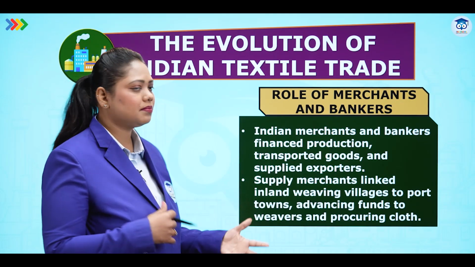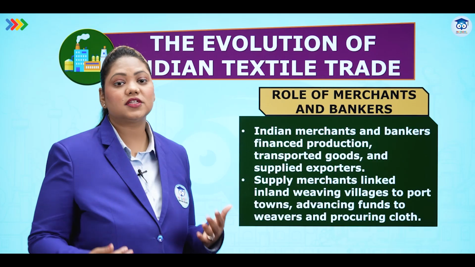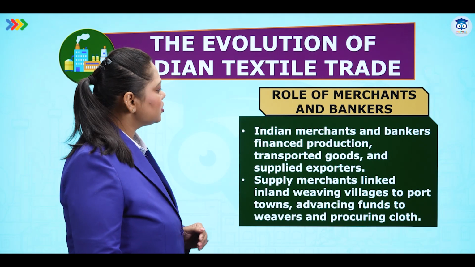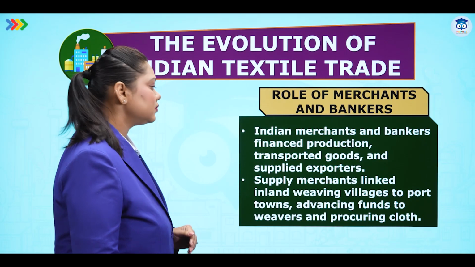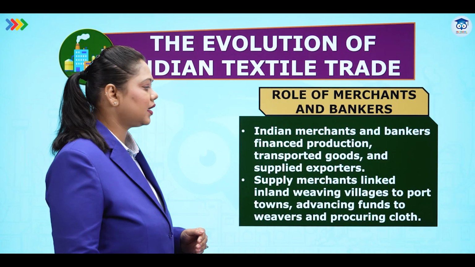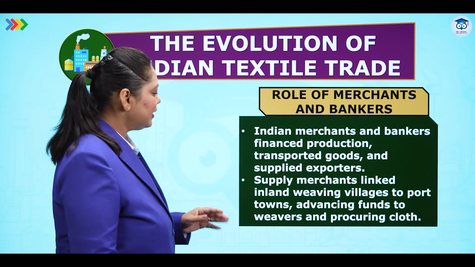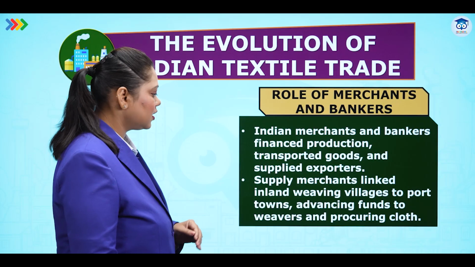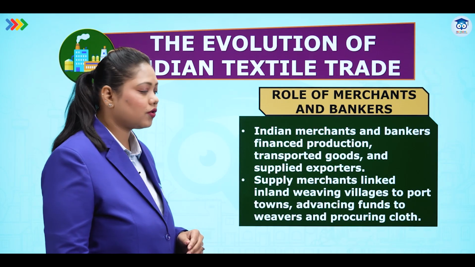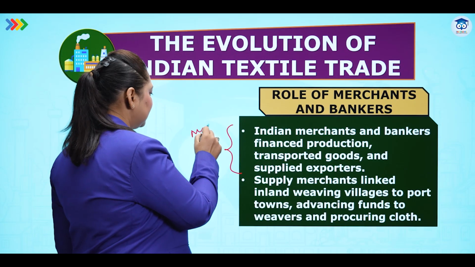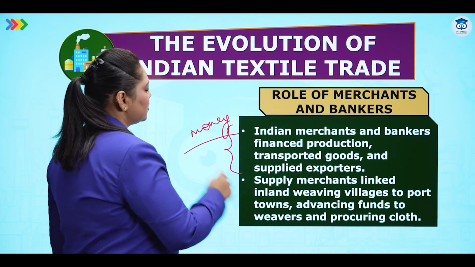Role of merchants and bankers. Now remember, wherever there are merchants, there's trade, there's money, and if there's money, there are banks. And if there are banks, we have bankers. Indian merchants and bankers financed production, transported goods and supplied exporters. Supply merchants linked inland weaving villages to port towns, advancing funds to weavers and procuring cloth. So these people gave them money. That is why they were financiers or they were bankers.